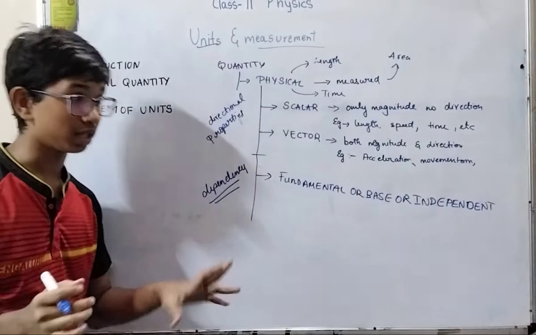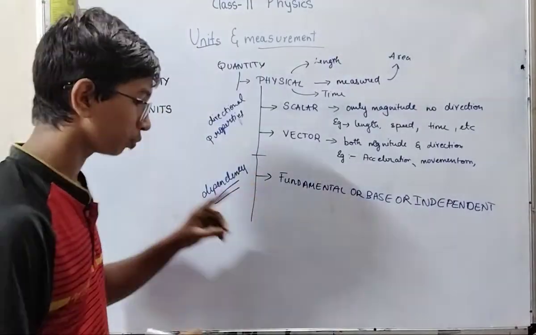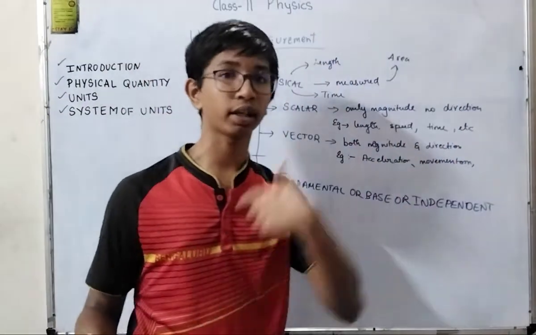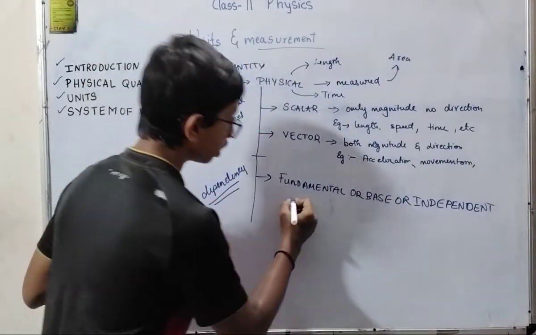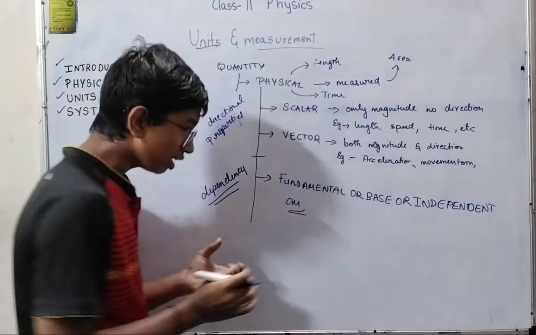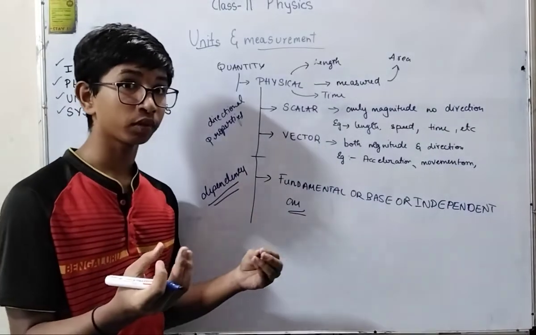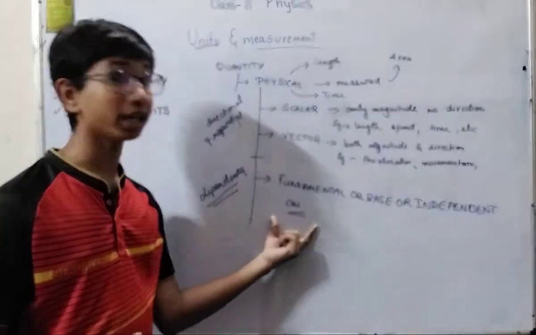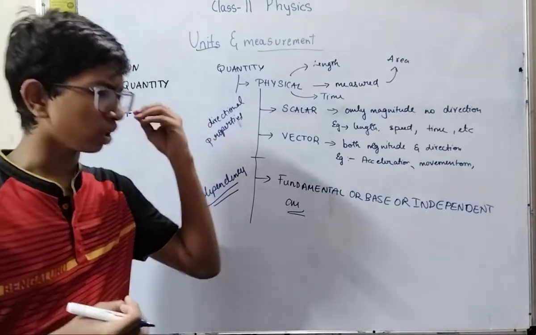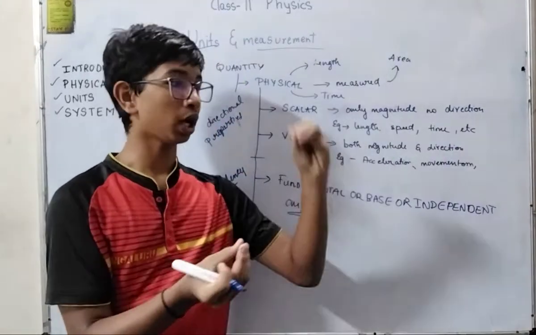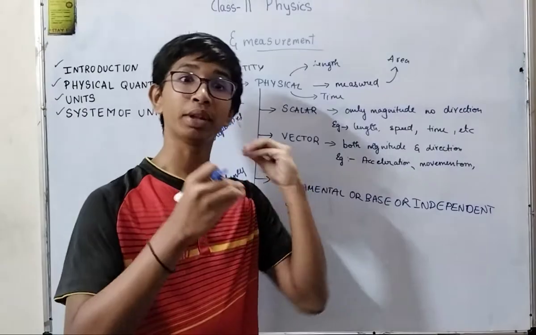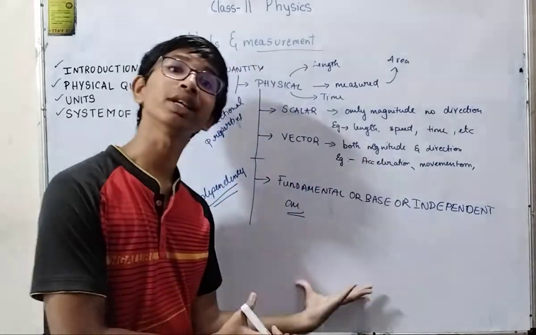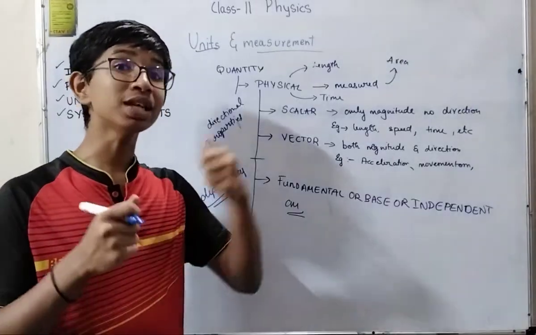Independent quantities. This has three names. Remember it. So these quantities basically don't depend on other quantities to define them. For example, centimeter. Does it want any other quantities, for example seconds or temperature, to define this centimeter? Irrespective of its time or the temperature, it will be 1 centimeter by itself, right? So these are called independent.